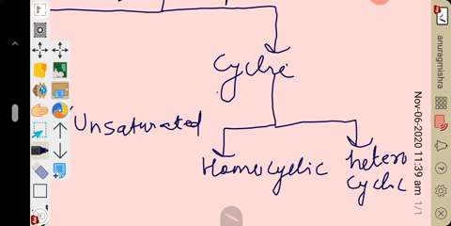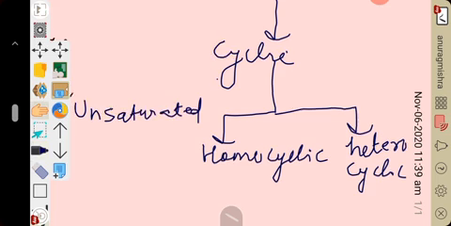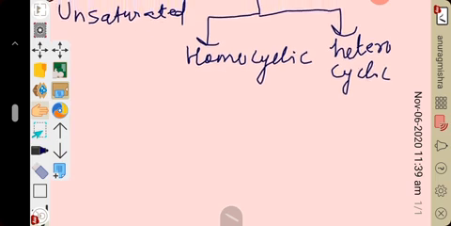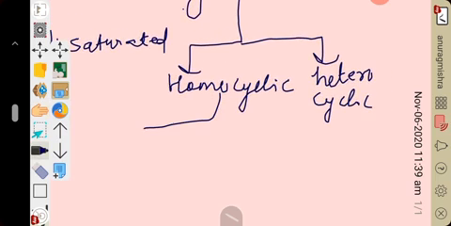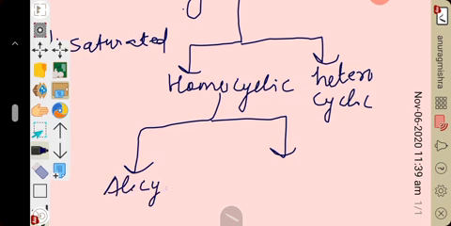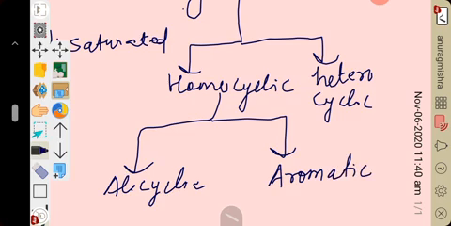Understood? Further, this homocyclic is classified into alicyclic compound and aromatic compound. So this is the classification of organic compound.